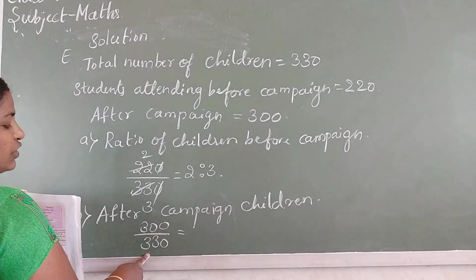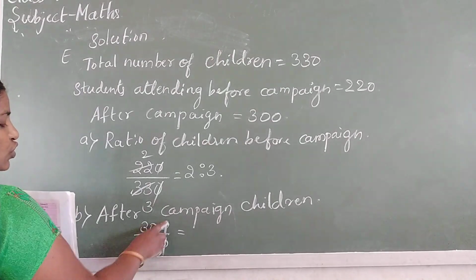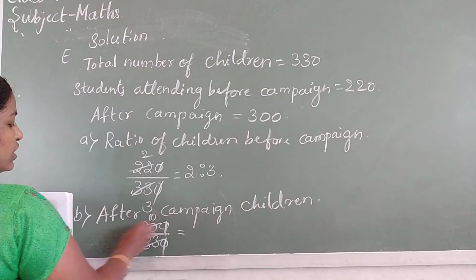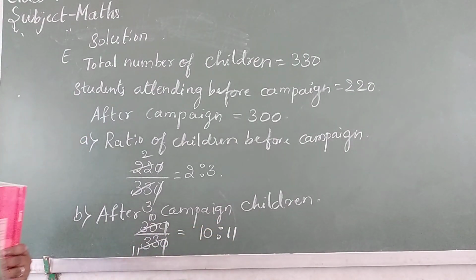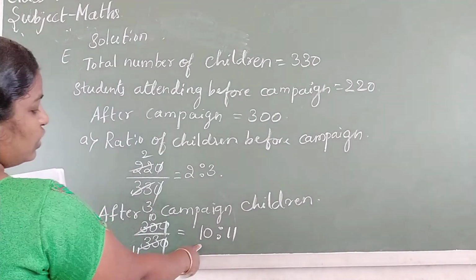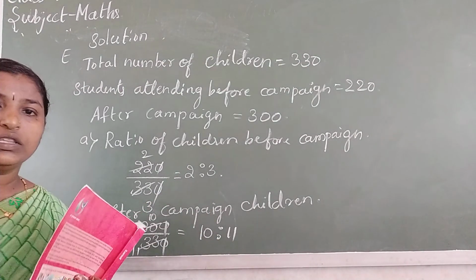Out of 330 students, 300 started to go to school. 0 0 cancels. 3 ones are 3, 3 ones are 3, 3 tens are 30. So 10 is to 11. These are the answers. After campaign, the ratio of the students attending school is 10:11. Before campaign, it is 2:3.